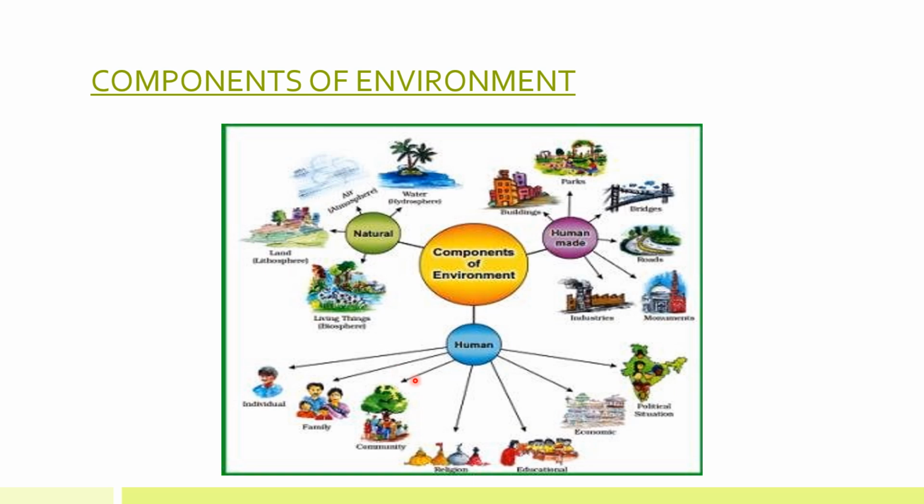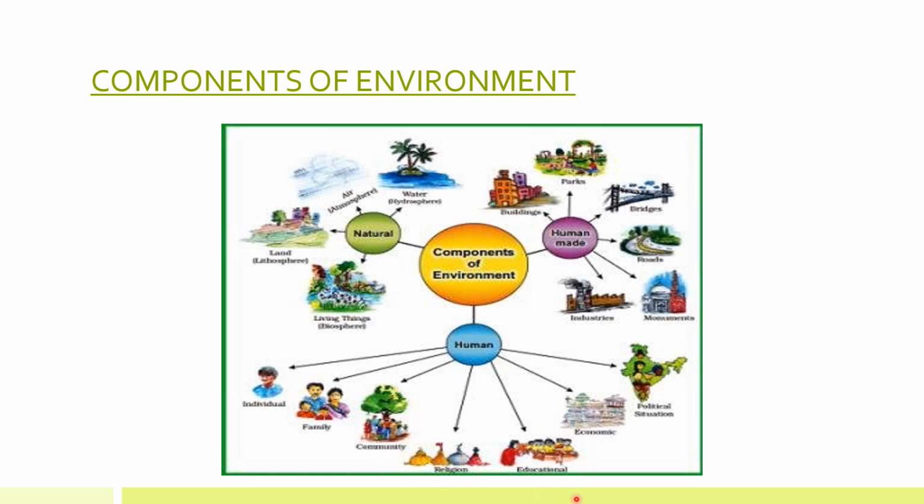And human is us, individual, is also a part of environment, right? Family, our family is also a part of our environment. Community is a society, right? Like for example, if you go to your school, your classmate, your teachers, our principal, these all are part of our school community. So this is also a component of our environment, right?